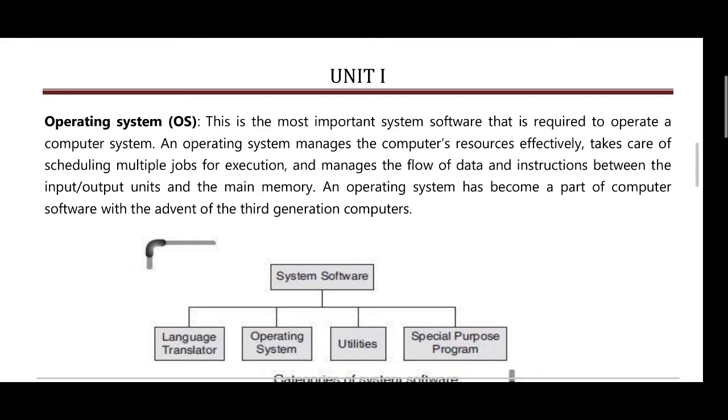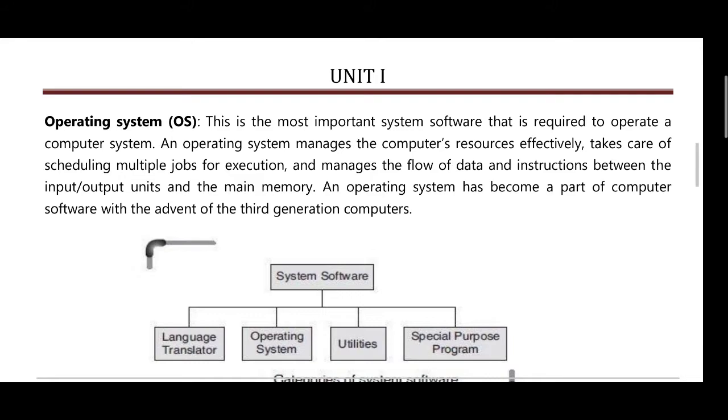In system software you have the operating system. This is the most important system software that is required to operate a computer system. An operating system manages the computer resources effectively. It takes care of scheduling multiple jobs for execution and manages the flow of data and instructions between the input and output units and the main memory. The operating system can be part of the computer software.